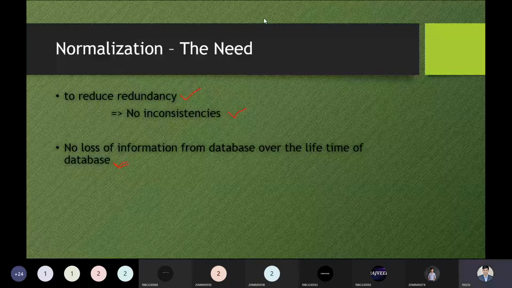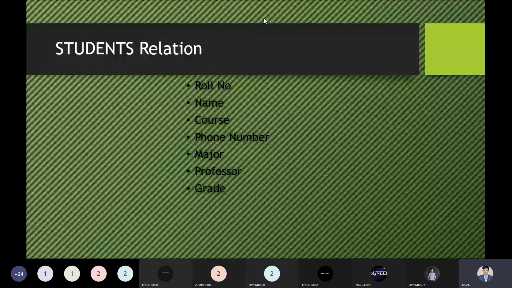For understanding this concept, let me explain these steps properly. So we have one relation named student. In this student relation, we have different kinds of attributes: roll number, name, code, phone number, major, professor, and grade.